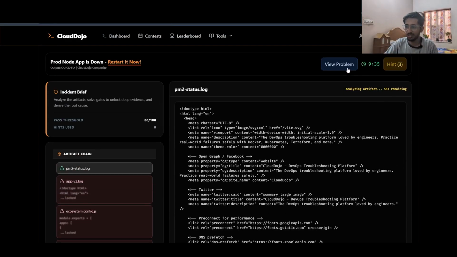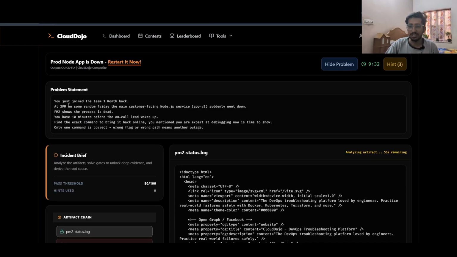So if we go and check, the problem is you just joined the team one month back, and at 2 a.m. on some random Friday, the main customer facing Node.js service app2 suddenly went down. PM2 shows the process is dead, right? And you have 10 minutes to solve this issue. Find the exact command to bring it up, right? So the problem only tells us that the PM2 application is down and we have only 10 minutes to solve this problem. It doesn't share what the command is and how we can solve it.